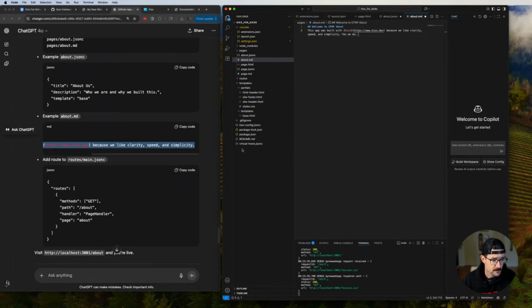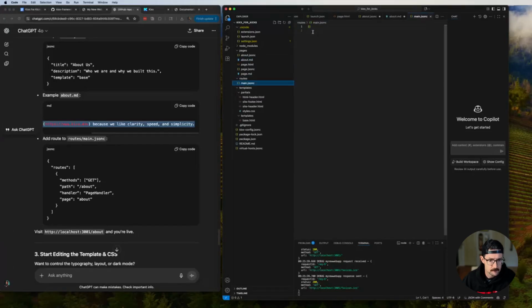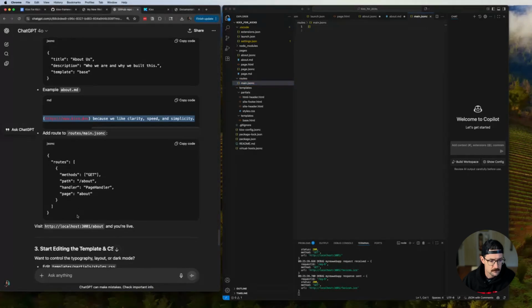Okay, cool. So that is done. So I've got the JSON with comments. I've got the markdown page for the about page for the Consulting for Normal People website application built with Kixx.dev. Okay, but I have to do something with the root. Add root to roots.main.jsonc. Okay, roots main.jsonc. There's nothing here now. I don't really understand what this is or does.